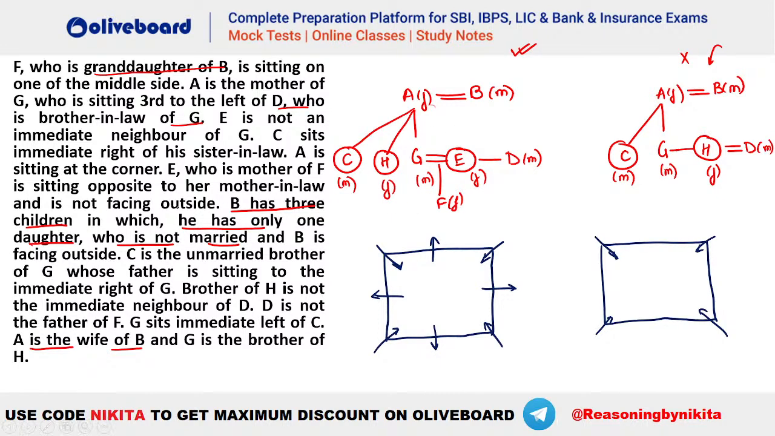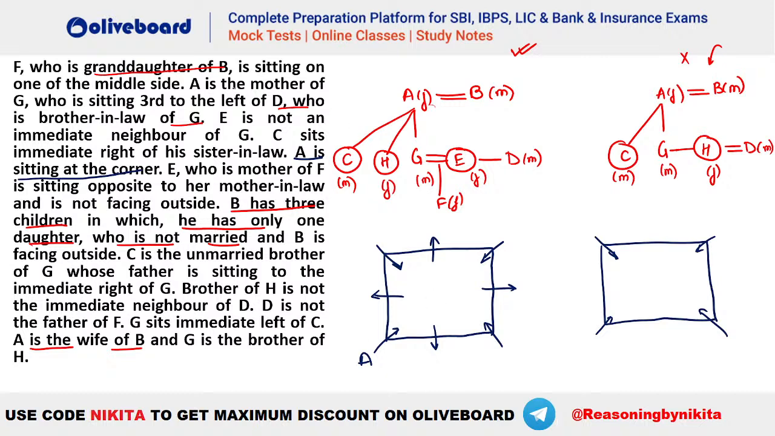Now let's try to see where we have fixed information that this person is facing inside or this person is facing outside. So let's check, do we have any information? It is given A is sitting at the corner. A is sitting at a corner, that means A has to be, let's say this is your A here. Okay, this is A.